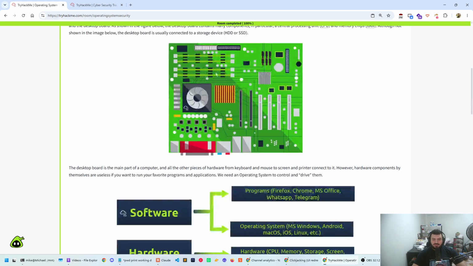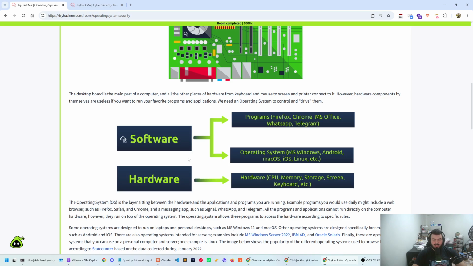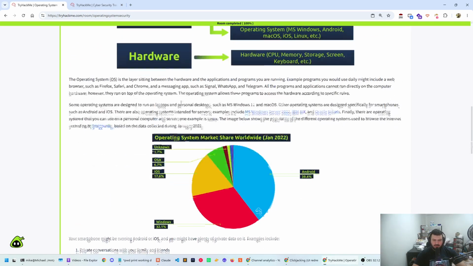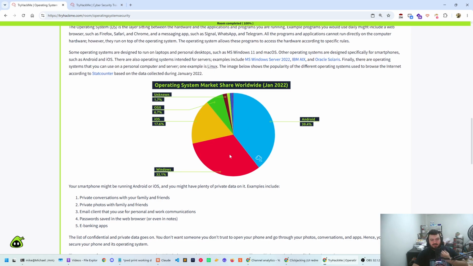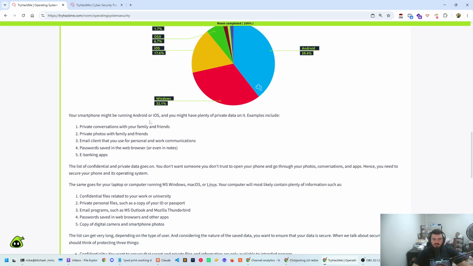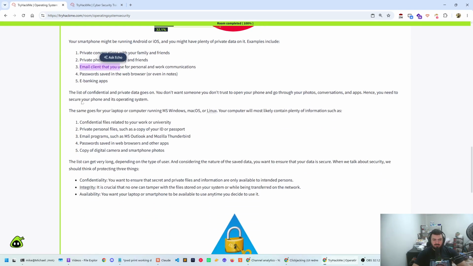Now, computer hardware refers to everything. What is the difference between software and hardware? Software is the programs you run. Hardware is the physical components. We talked about this in computer basics. So the most common operating systems are Windows and Android as one of the biggest, 39.4 and 32.1 being Windows, and then iOS, and so on, okay? Your smartphone might be running Android or iOS, and you might have plenty of private data on it, private conversations, private photos, an email client, and so on.